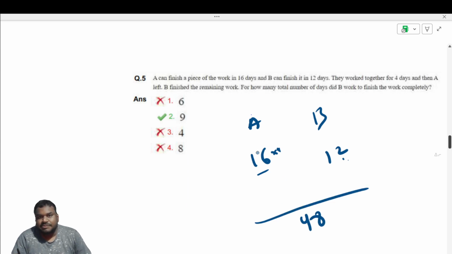So 48 divided by 16 is 3, and 48 divided by 12 is 4. So 3 and 4 are their efficiencies. So now,